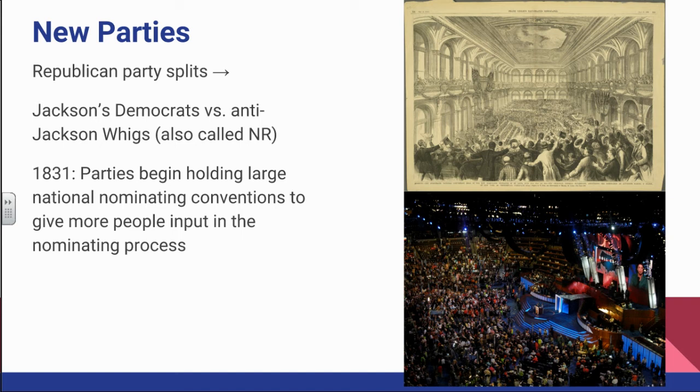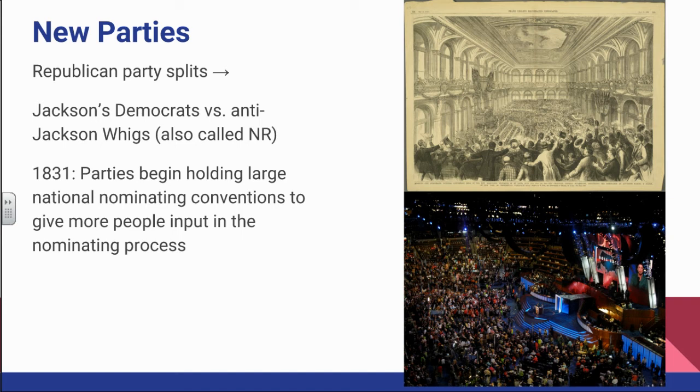But what happens quite quickly is that you have the Republican Party. You know, the Federalists die out thanks to the Hartford Convention and thanks to the policies of John Adams generally being unpopular. The Federalists are going to die out and the Republican Party is going to split. So you end up with Jackson's Democrats versus a new party called the Whigs, who form in opposition to Jackson. And until about the 1850s, those will be your 2 parties, the Democrats and the Whigs. Now, the Whigs were earlier called the National Republicans, but most importantly, I'll have you remember those as the 2 new parties.